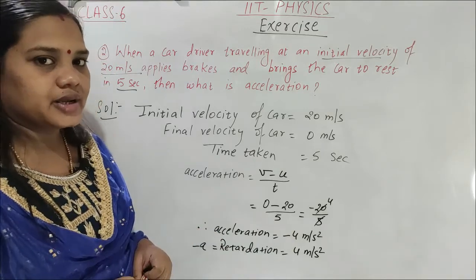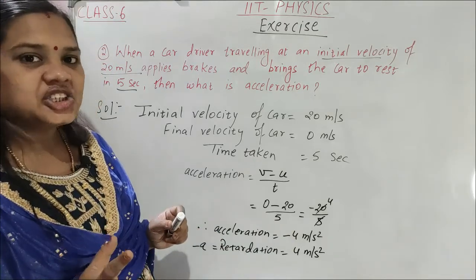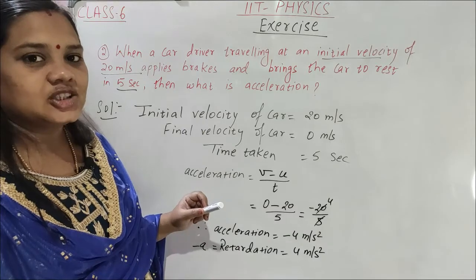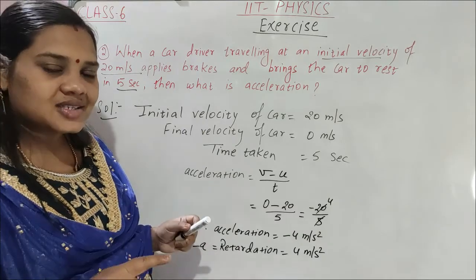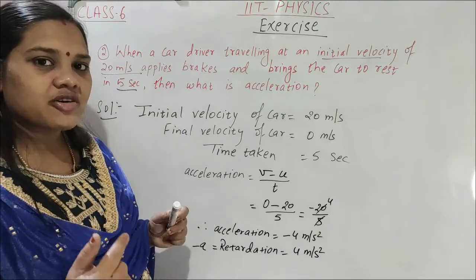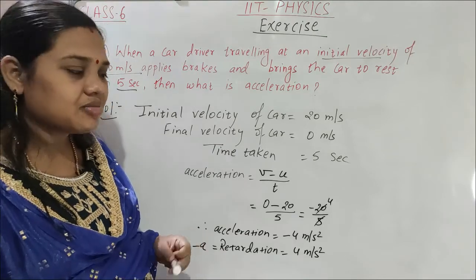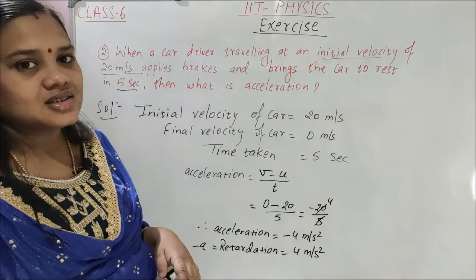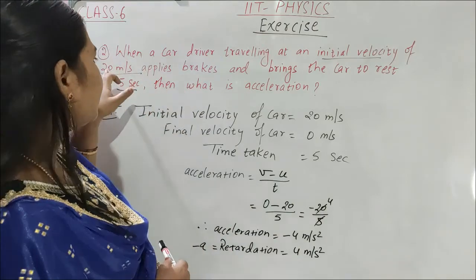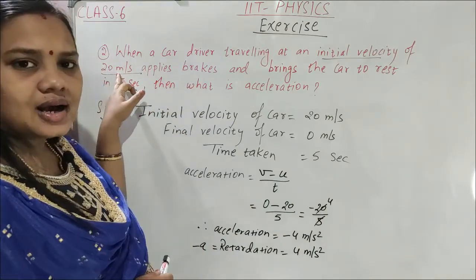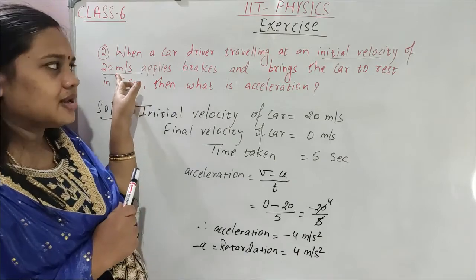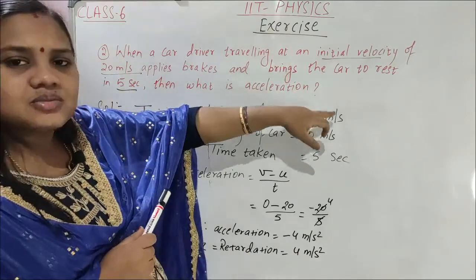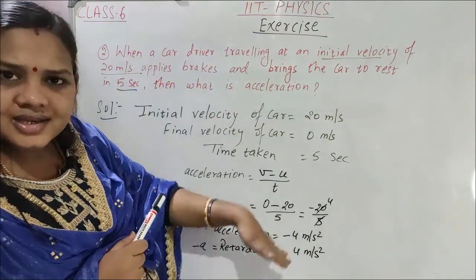Before also I explained to you, acceleration never determines the direction of motion. Positive acceleration means the velocity of the body increases with time. Negative acceleration means the velocity of the body decreases with time. Here the car velocity is 20 meter per second; after applying the brake it comes to rest, means the velocity decreases, is it or not?